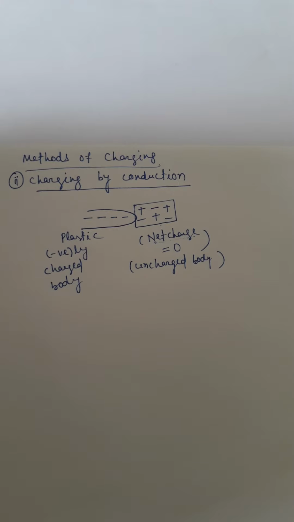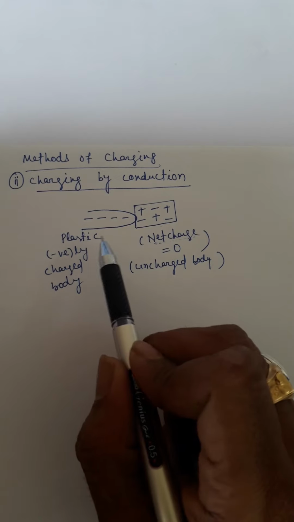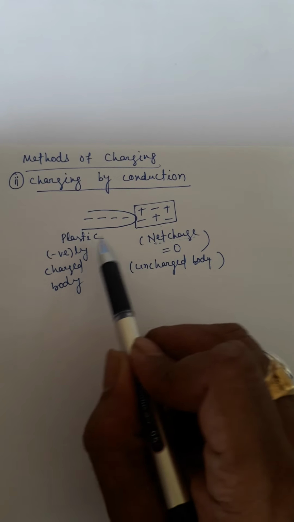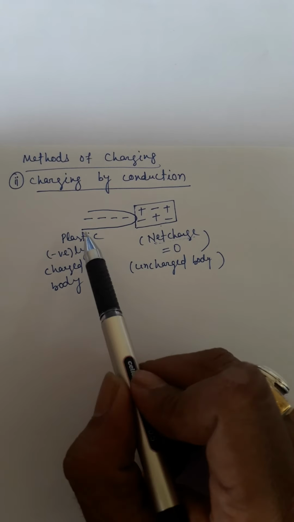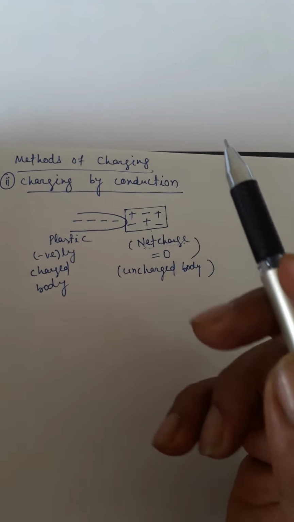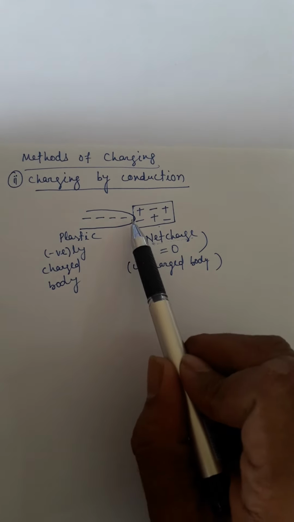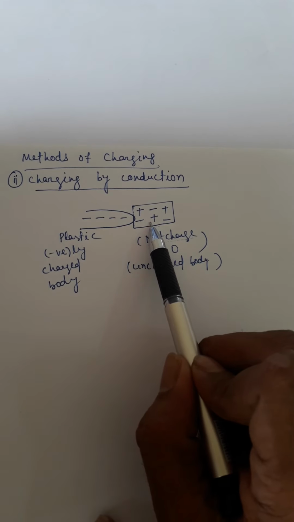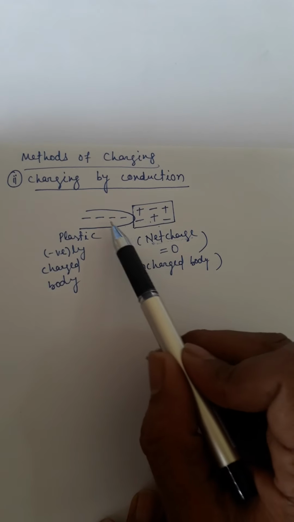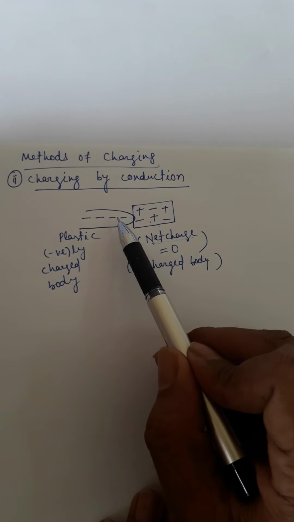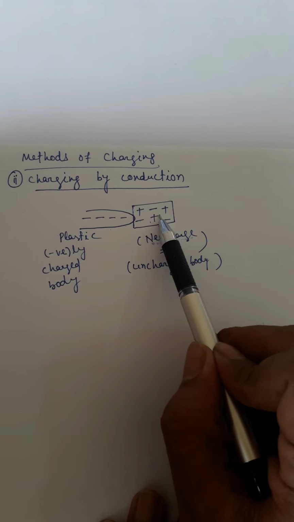To do so, I bring another material, say plastic. I rub it on silk and create some charge on it. This plastic has got negatively charged and I make a contact to this uncharged body. Remember, contact is a must. Then some electrons or negative charge from plastic will come to the uncharged metal.